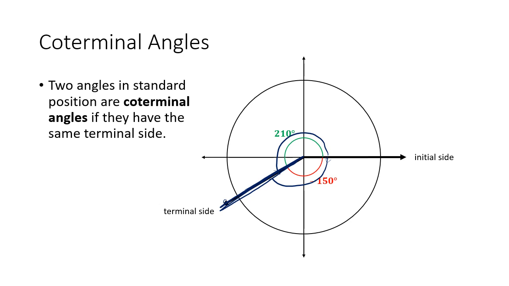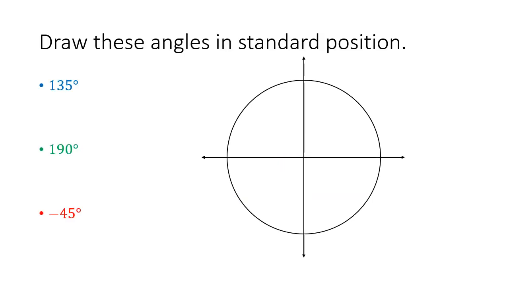Let's look at some examples of angles that would be coterminal, but let's first familiarize ourselves with drawing angles in standard position. We want to draw these angles in their standard position, starting with positive 135 degrees. The total circle is 360 degrees. If this starts at 0 degrees, that's our initial side. Then 90 degrees would be here, 180 degrees over here, and if we add another 90, that's 270 degrees. We've divided the 360 degrees into 4 equal segments.